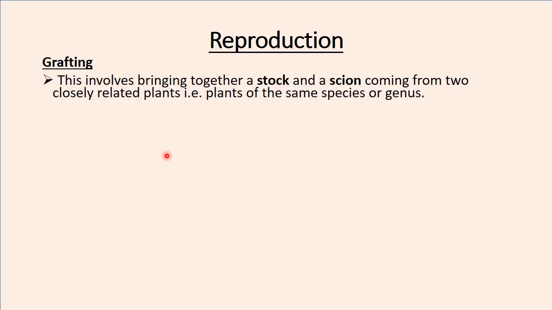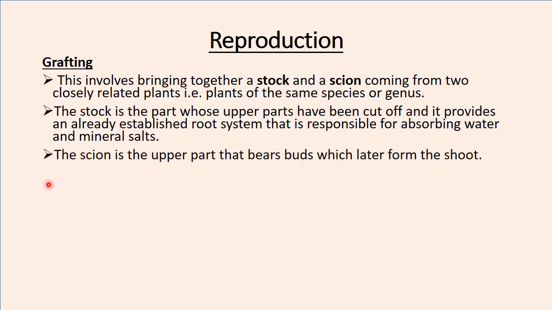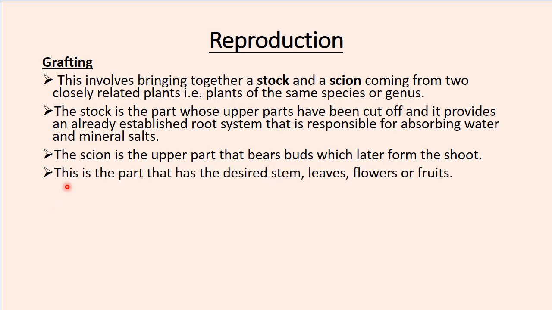In words, this involves bringing together a stock and a scion coming from two closely related plants, meaning plants of the same species or genus. The stock is the part whose upper part has been cut off, and it provides an already established root system that is responsible for absorbing water and mineral salts. The scion is the upper part that bears buds which later form the shoots. So this is the part that has the desired stem, leaves, flowers and fruits.